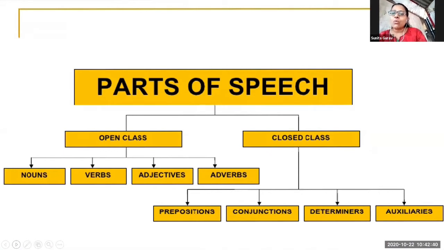Open class means we can make changes in them. For example, if I take the word good, good is an adjective. So what is the noun form of that word? Goodness.